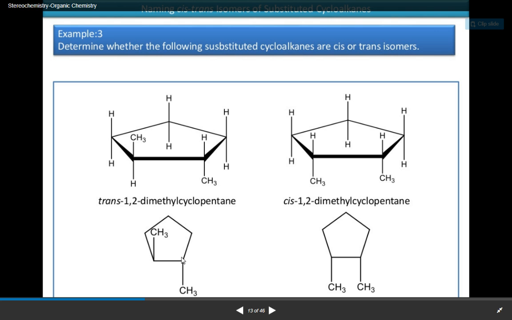See, this is an example of trans where the two methyl groups are shown on the opposite side, and this is an example. It is the bond line structure shown for the above one, and it is cis, with the two methyl groups shown on the same side of the ring.